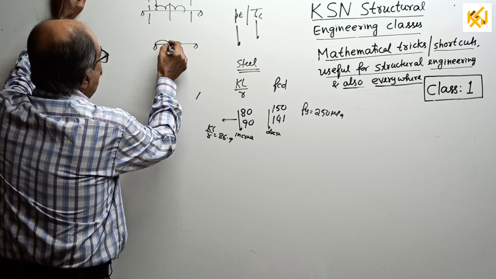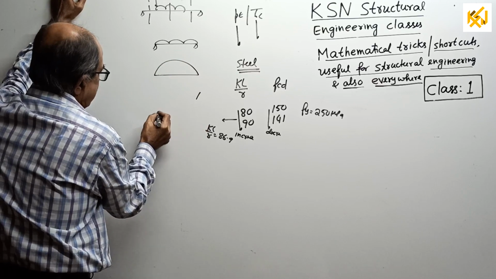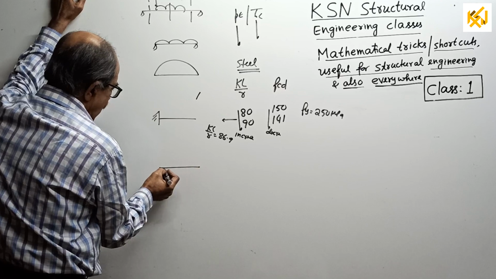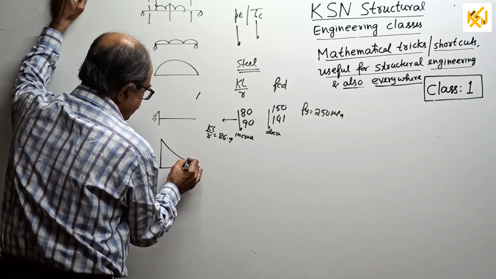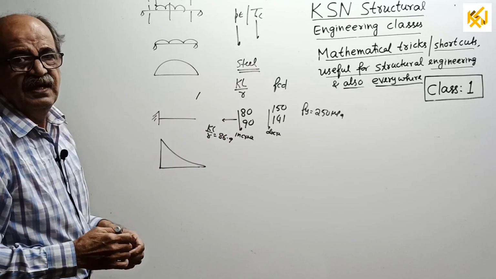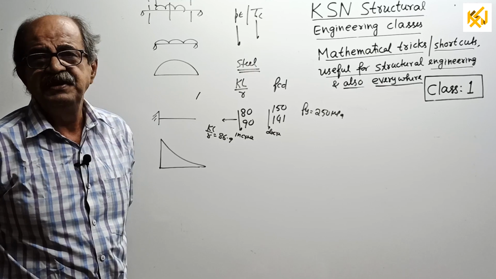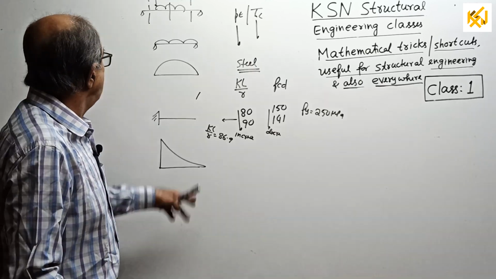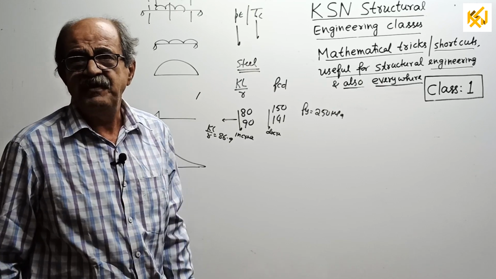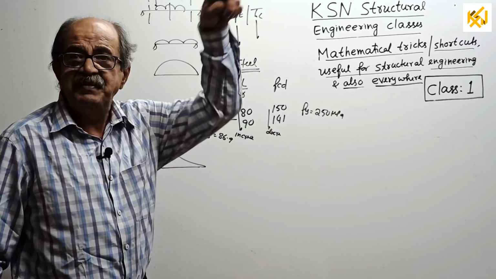See, if you apply UDL, the BMD will be like this. Or if it is a cantilever, the BMD will be, you can plot on any side. Okay, I will plot the upper side only. That is no problem. Positive, negative, that will come later. Now, for the moment area method, conjugate beam method, column analogy method, and so many methods, you require area. And you have to locate the center of gravity. This all I will not cover in this class. That comes in SFD BMD.